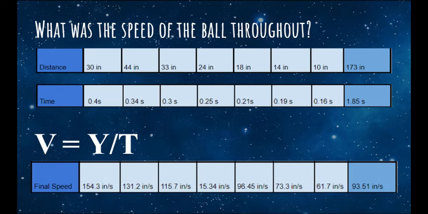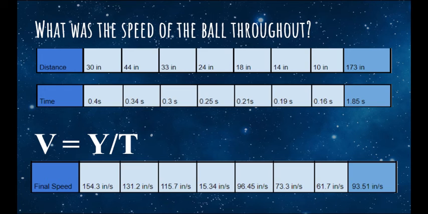The next one is a bit more complicated. It went from 0 to 22, and then from 22 back to 0. So it covered the distance of 22 inches 2 times. Therefore, the total distance is 44 inches. And that logic is applied to the rest of the segments, giving us a total of 173 inches. So now we have both time and distance. 173 divided by 1.85 seconds gives us the average speed of 93.51 inches per second.